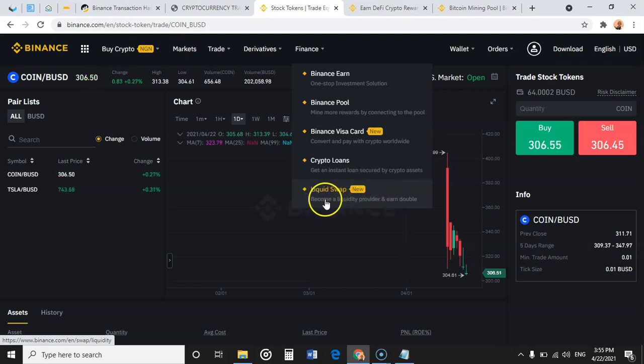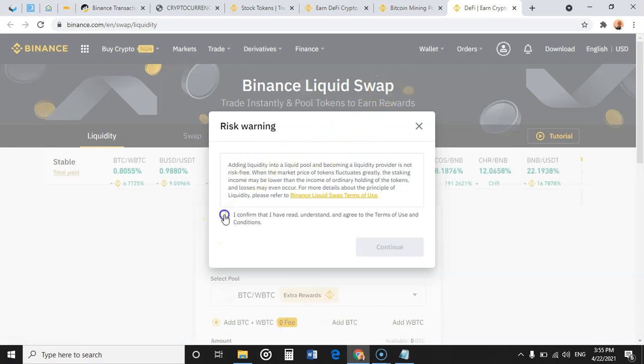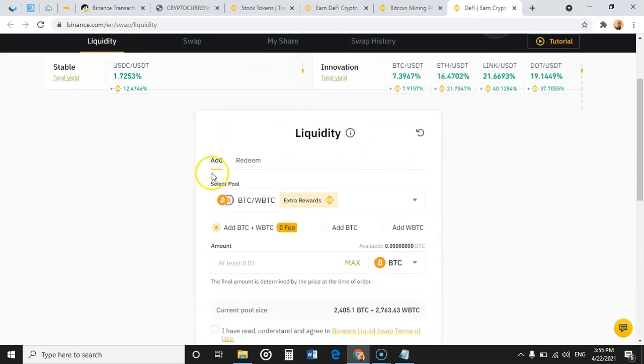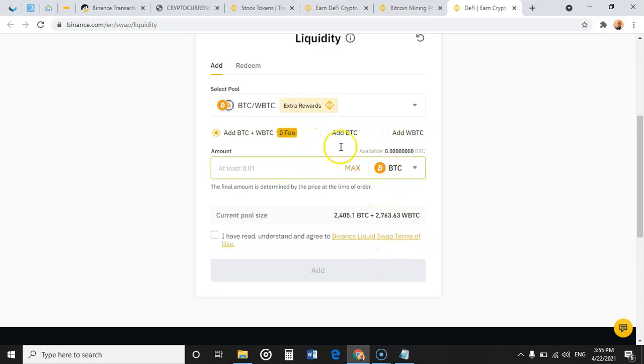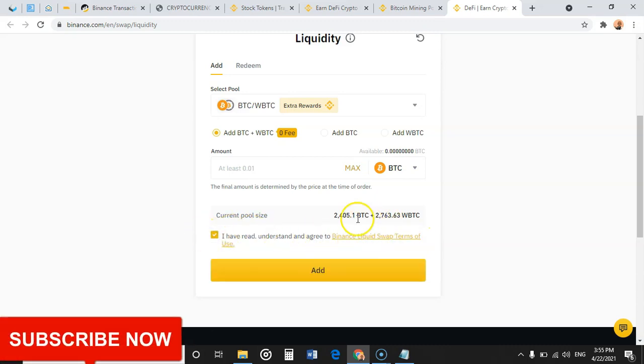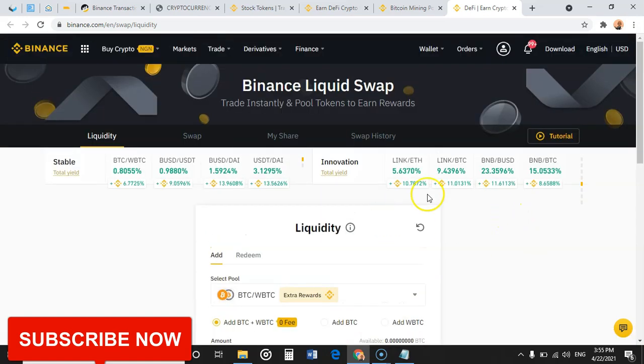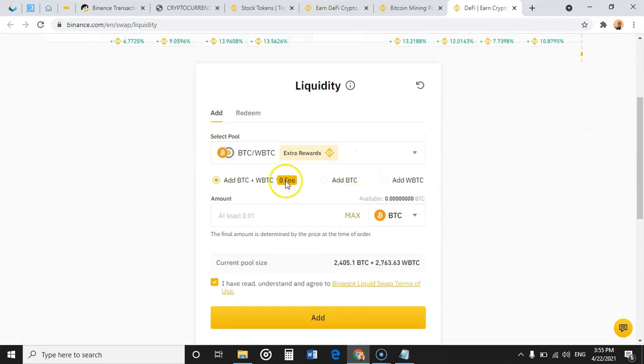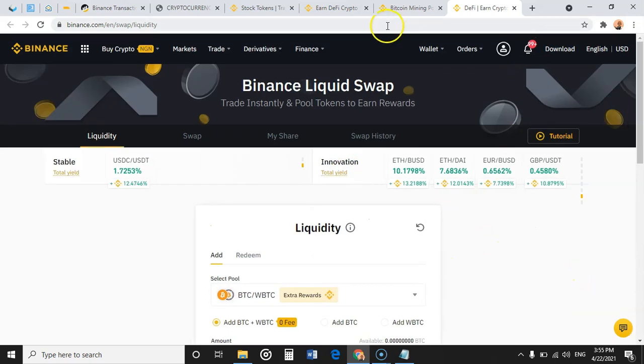There are a lot of options. You can become a liquidity provider here and earn double if you want to participate on the Binance centralized platform. So you can provide liquidity here. You can add BTC if you want and become a liquidity provider and start earning from that liquidity pool. That is the pool size at the moment. So if you add yours to it, definitely you're going to be making some profit every day, as long as people are using this swap to swap tokens. Okay, so that's really how it works here.